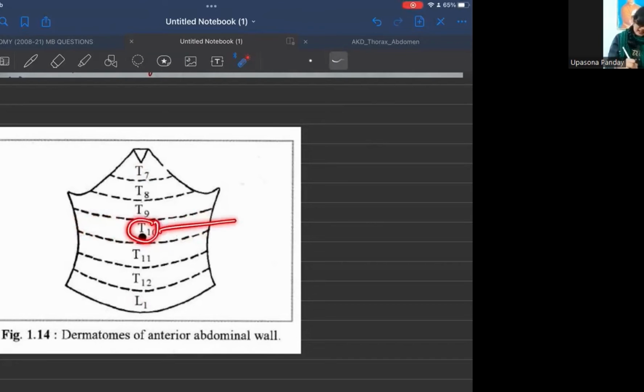Now the same T10 nerve carries the visceral sensation from our appendix. In case of inflammation of the appendix, this T10 segment will carry the sensation to our brain, and our brain will think that the sensation is coming from the skin, because the first primary motto of our brain is to prevent any external injury to us. So by default, the pain will be referred to the skin. Hence, in case of appendicitis, the region around the umbilicus will have the referred pain due to this T10 spinal nerve root.